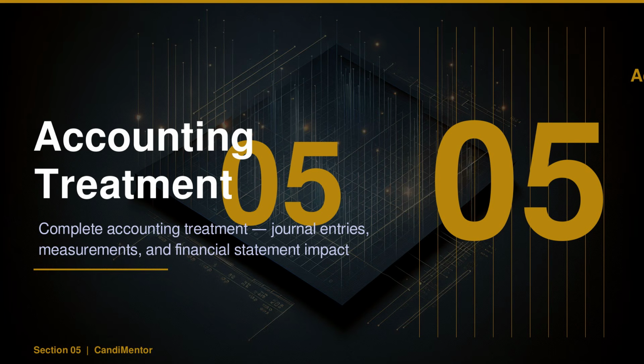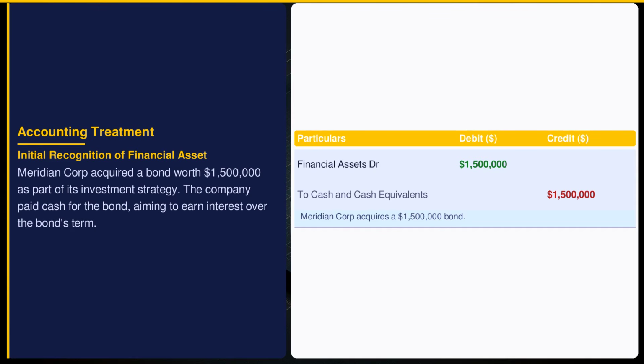Meridian Corporation, a global manufacturing company, signs a 5-year operating lease for its Singapore warehouse. Watch how every accounting event plays out. Meridian Corporation records the bond under financial assets, as required by Indian Accounting Standard 109. The initial recognition at fair value ensures that the asset is properly accounted for on the balance sheet. This transaction impacts Meridian's liquidity, reducing cash but increasing financial assets.